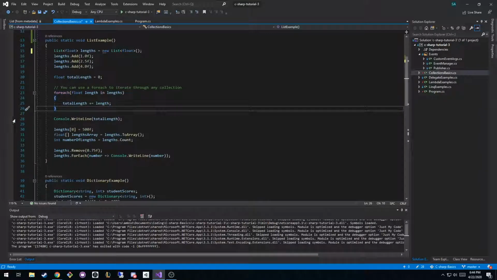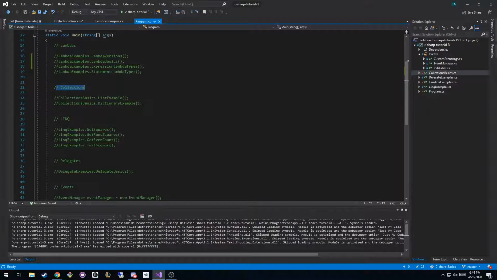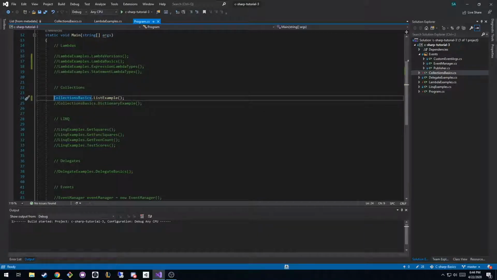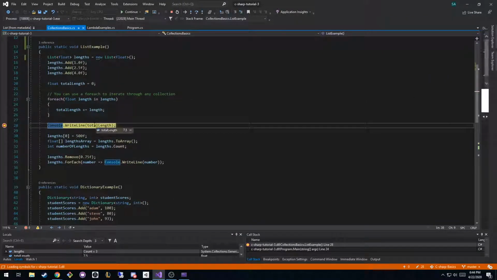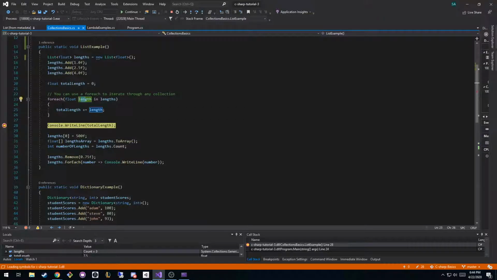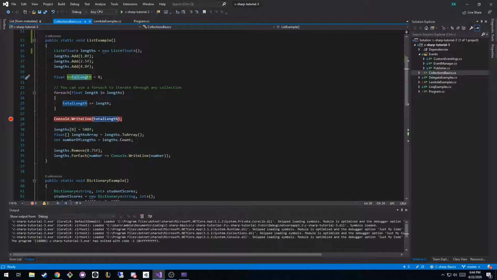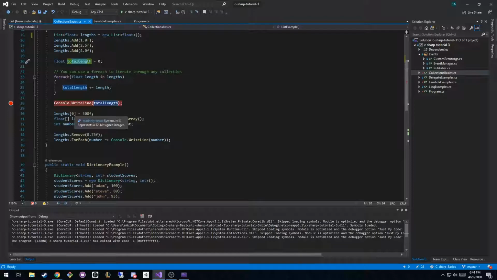So if I were to put a breakpoint here, and it were to write out total length, it should just print out 1 plus 2.5 plus 4, which is what, 7.5? So if I go back to program and we uncomment our list example and hit run, it'll hit that breakpoint here. And if you look at total length, you'll see it's 7.5, right? Because all it did is say, for each one of our elements, let's add them to the total length, which started at 0.